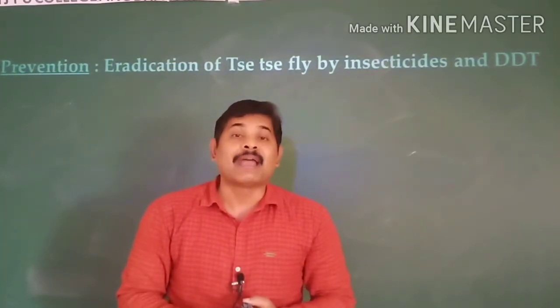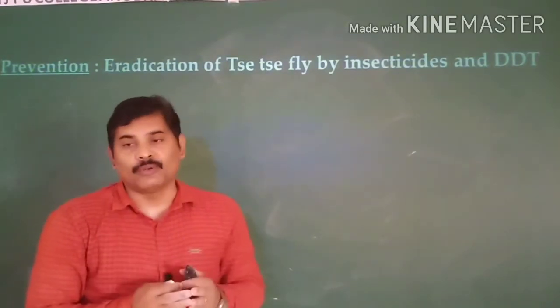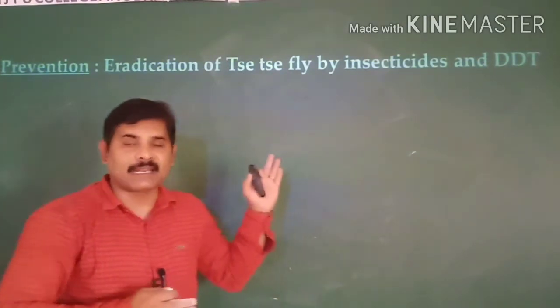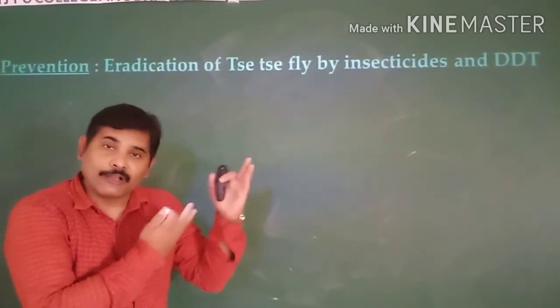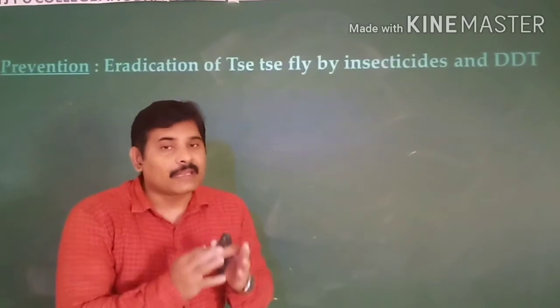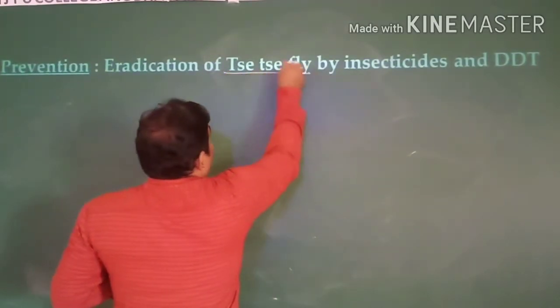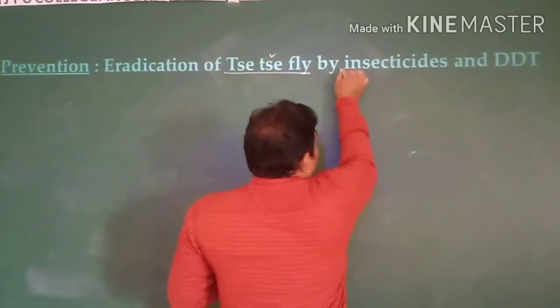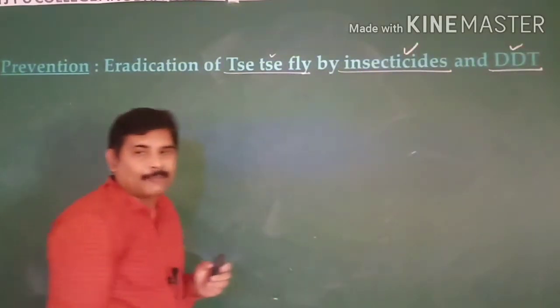The simple thing is by eradicating the population of the tsetse flies. Easily you can do it. It is an insect, so by using insecticides, and DDT is also a kind of insecticide, we can kill the tsetse flies. Tsetse flies can be killed by using insecticides as well as DDT.